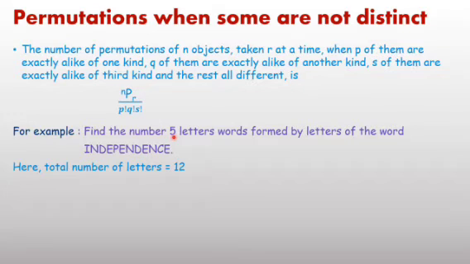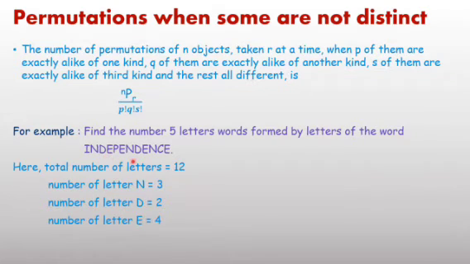But if repetition is there, then you have to divide by the factorial of the repetition of letters. There are 12 letters, so the number of permutations is 12C5. Now whatever the repetition: N is repeated 3 times, 1, 2, 3. D is repeated 2 times, one here and the second here.